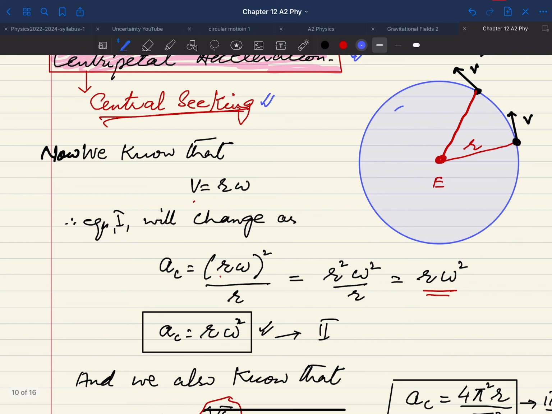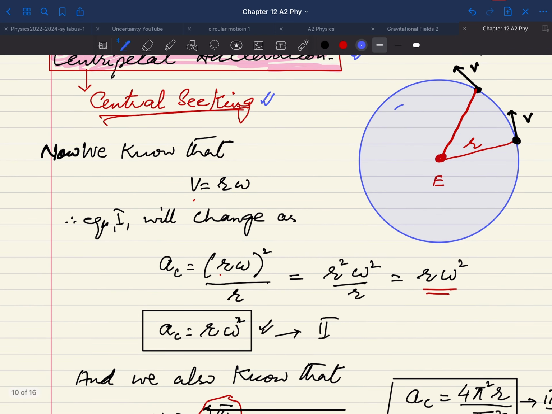As I said before, in the beginning of the chapter we discussed a few formulas, and one of them is V is equal to R omega, where V is the linear velocity, omega is the angular velocity, and of course R is the radius of the circle.